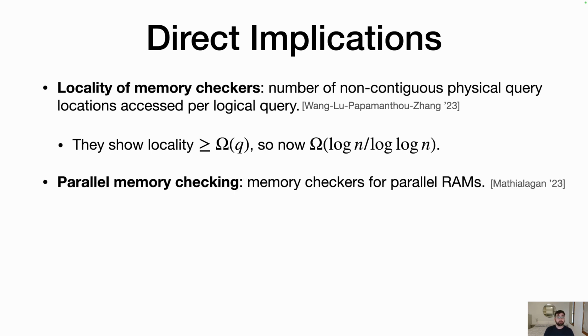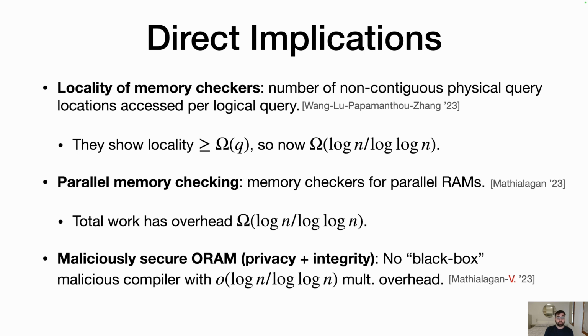Mathialagan introduced the notion of parallel memory checking, where you have many users simultaneously and in parallel accessing a given piece of memory. And here, by plugging in our results, we get a total work overhead of log n over log log n, even for randomized and adaptive parallel memory checkers. Also, one can consider the question of compiling an honest but curious ORAM, or a standard ORAM, into a maliciously secure ORAM, one that satisfies privacy and integrity. And by plugging in our results and combining with previous work, we can show that there's no black box compiler from honest but curious to malicious that has overhead less than log n over log log n.